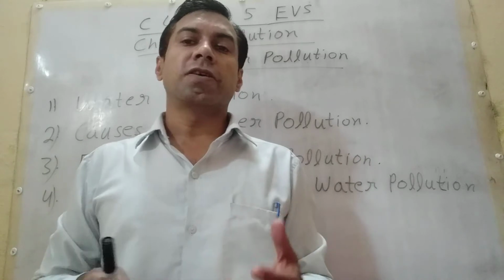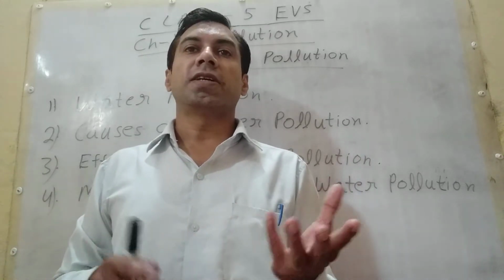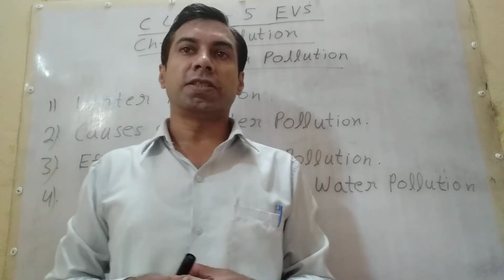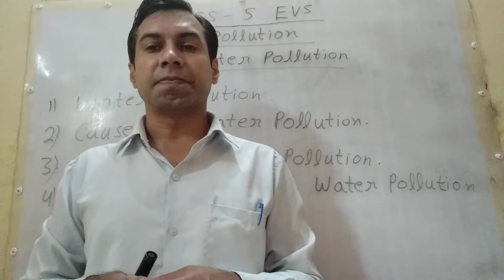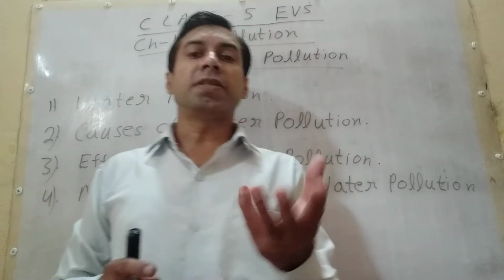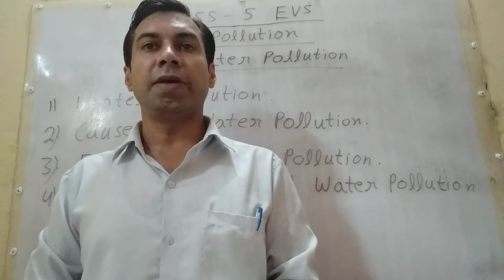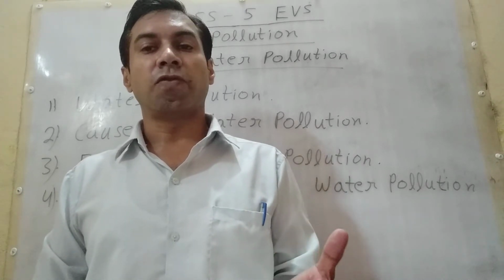In other words, how can we define water pollution? Water pollution is damaging the quality of water in different water bodies like ponds, rivers, lakes, oceans and seas, making it harmful for all living beings. So when quality is damaged, it is not fit for anyone.